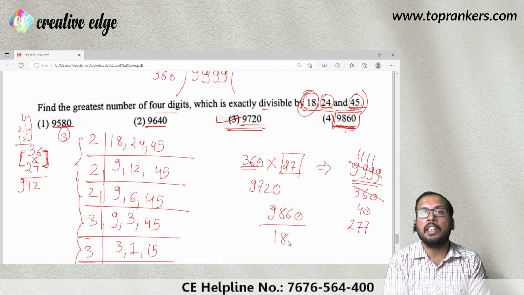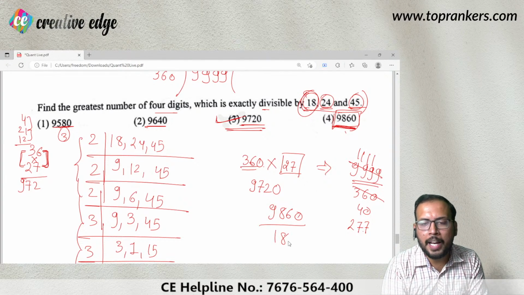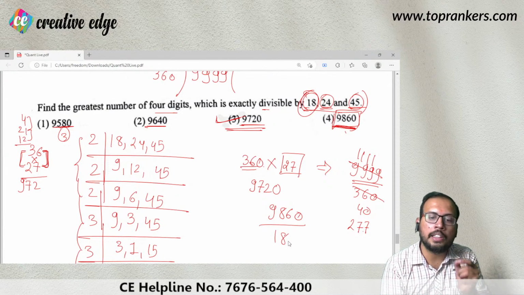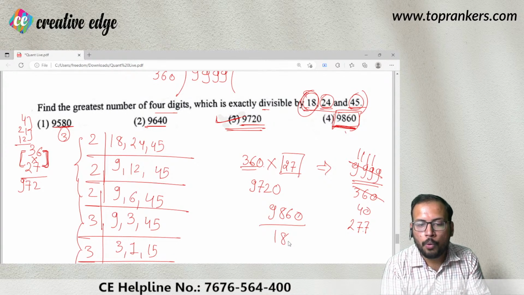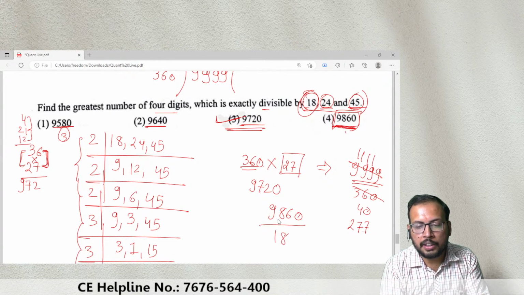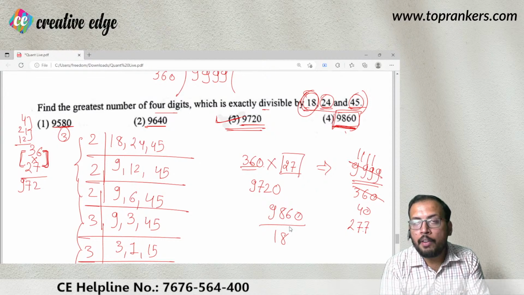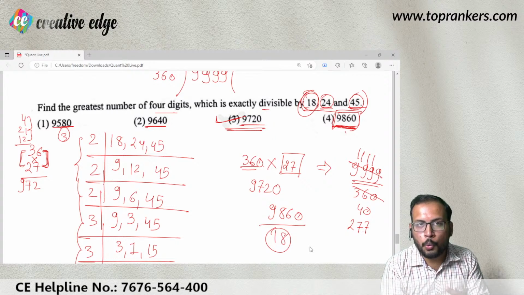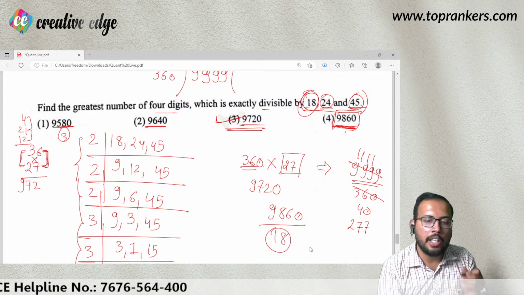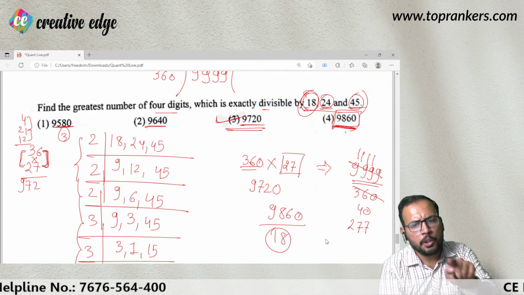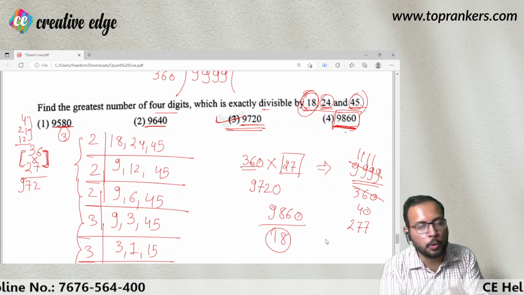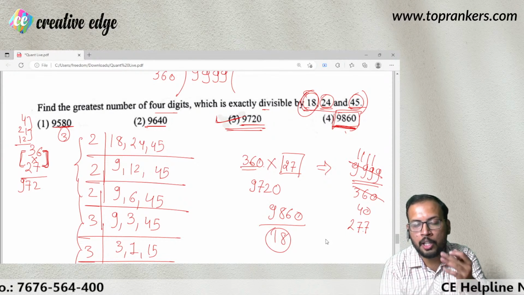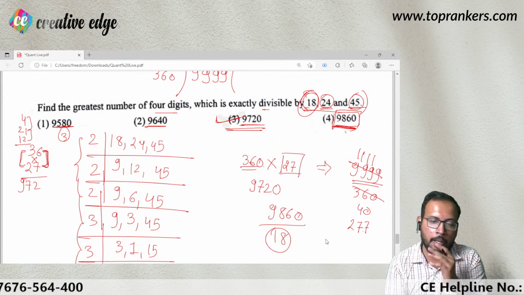Now the question arises, is it going to be completely divisible by 18? Even without dividing, you can say that yes, it is going to be. How? For dividing any number by 18, you should know the divisibility rule of 18. And what is that? It should be an even number. Yes, it is an even number because 18 is also an even number, so an even number can divide an even number. Your numerator, 9860, is also an even number.